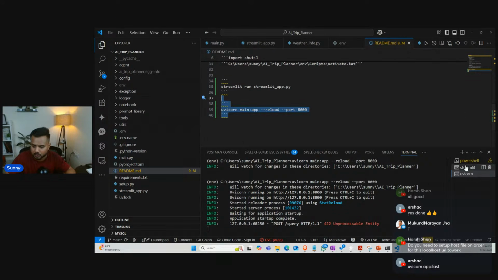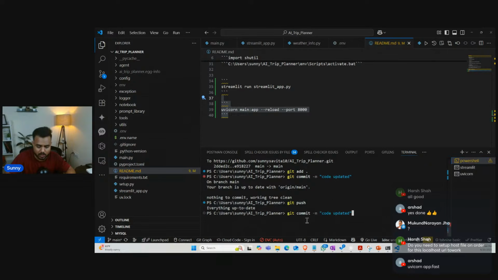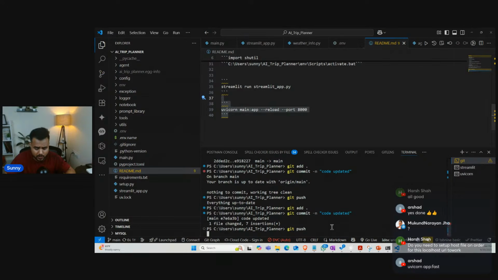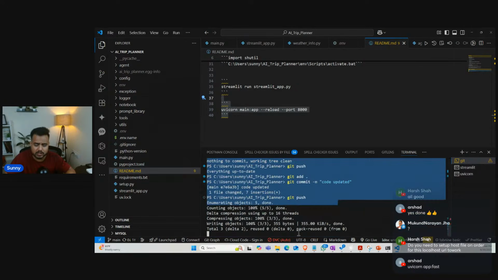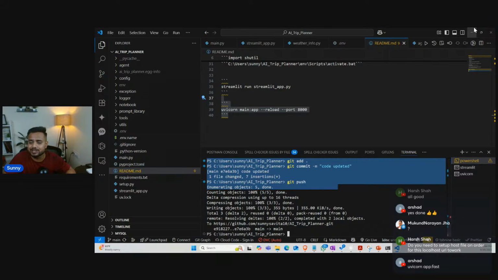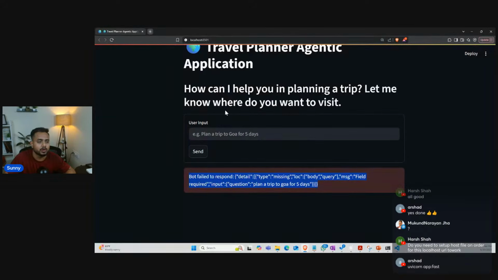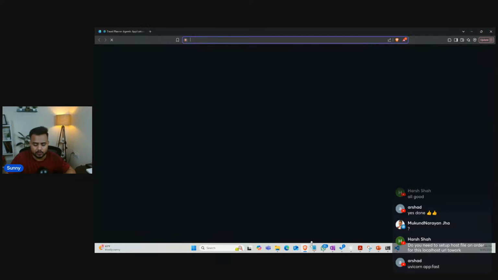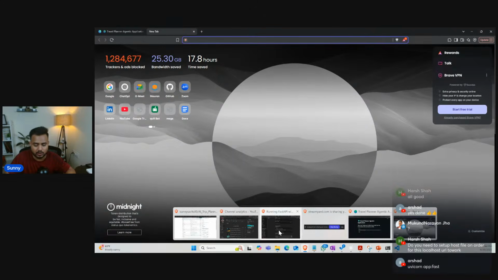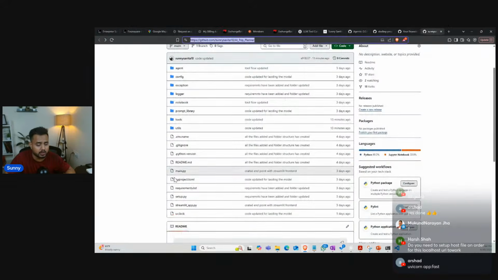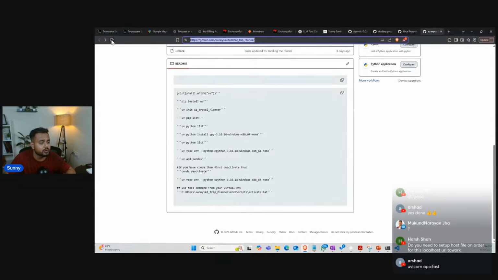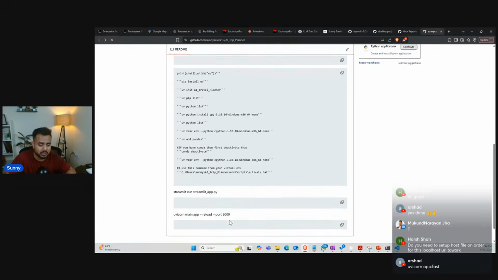I mentioned this one. So now let me make the changes. So git add, then here is git commit, then here is a git push. Okay, so yes, guys, the changes have been made. You can simply check out the command over here. So if I open my GitHub, I think it was already opened over here, this one. If I refresh now, you will be able to get both of the commands inside the readme.